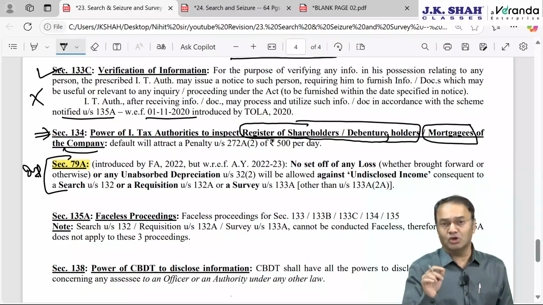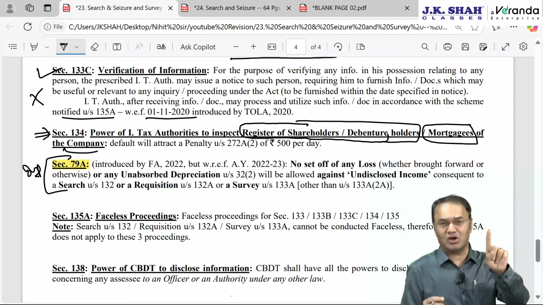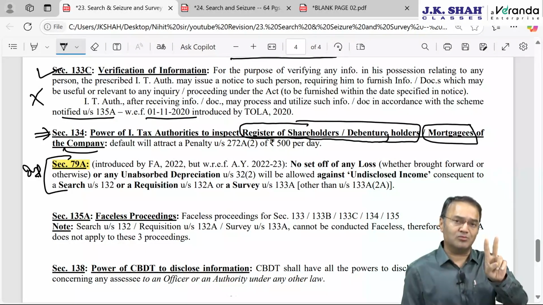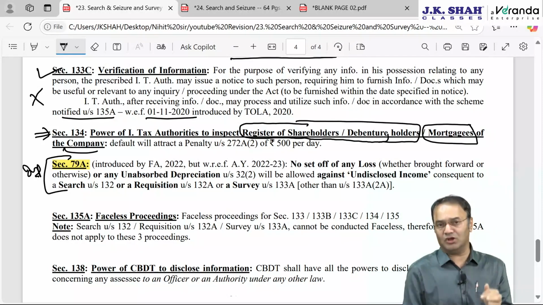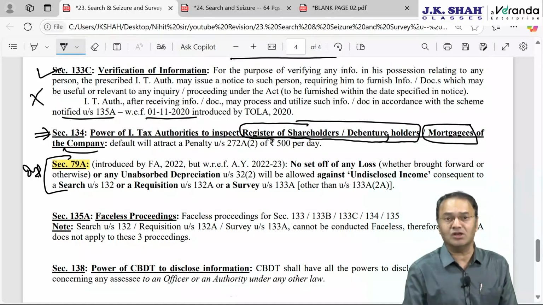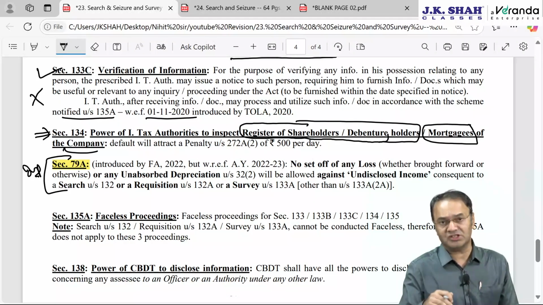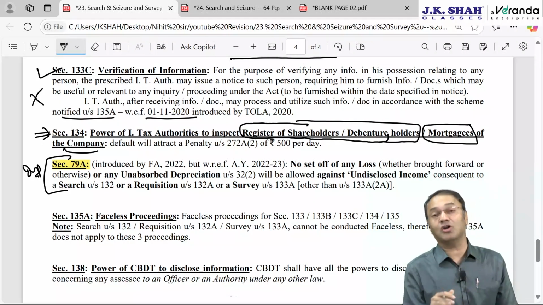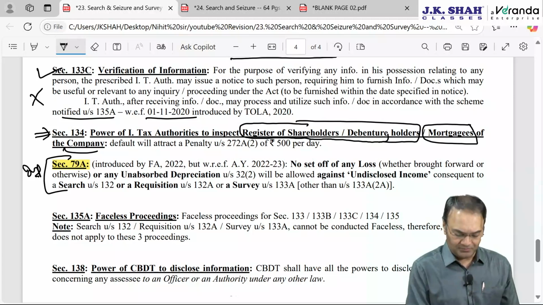Here it says that no set off or carry forward will be allowed for two things: brought forward loss or current year loss under any head, and brought forward unabsorbed depreciation. These two items will not be allowed to be set off against undisclosed income of the current year, which is unearthed because of search or because of survey or acquisition.